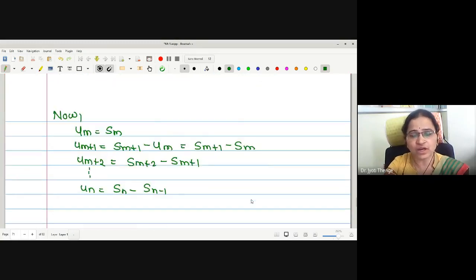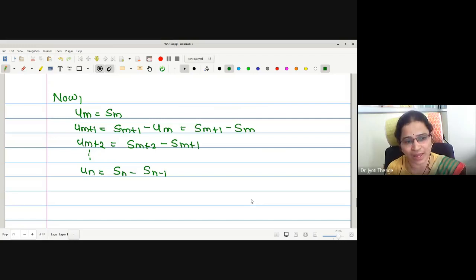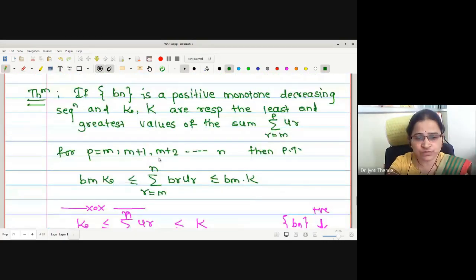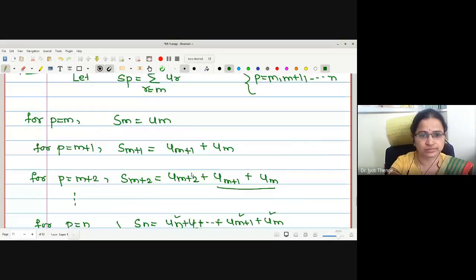So what we have done: we have collected all u values in terms of s values. We want to prove the relation for the summation brur. Therefore, first we will write it. We will consider this value, and whatever value we get after the construction, we will try to construct it.